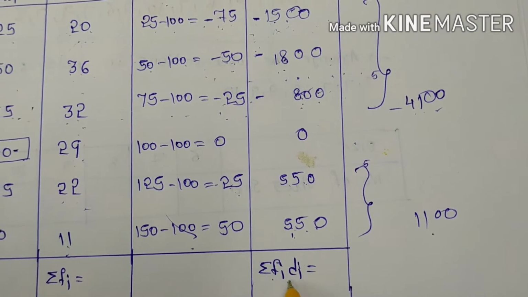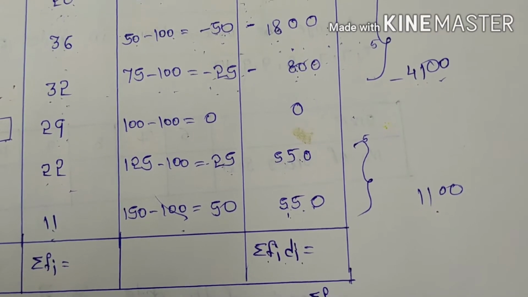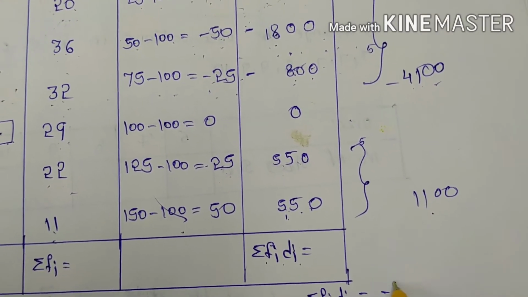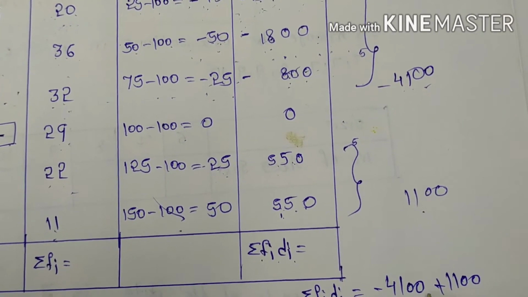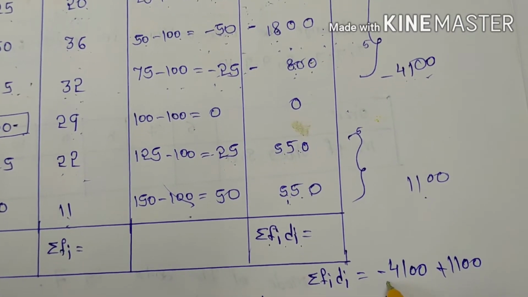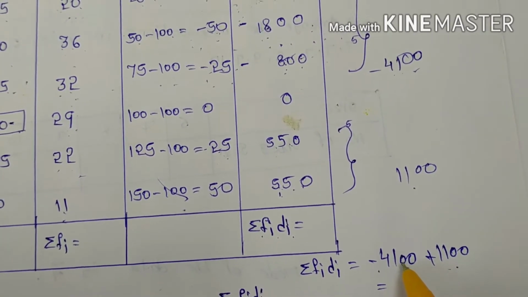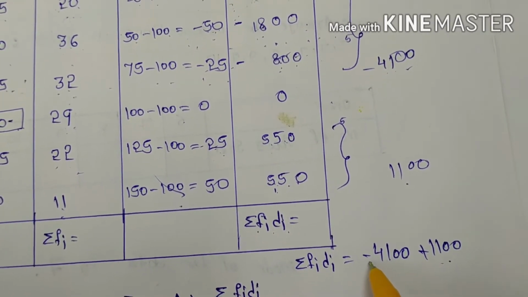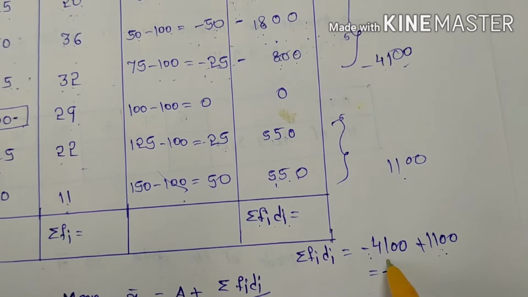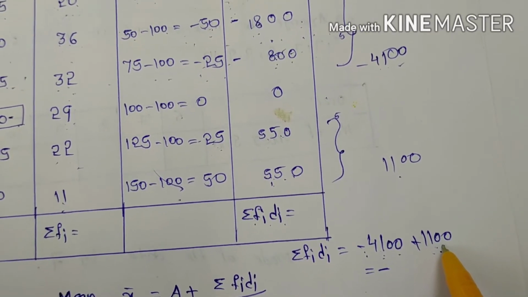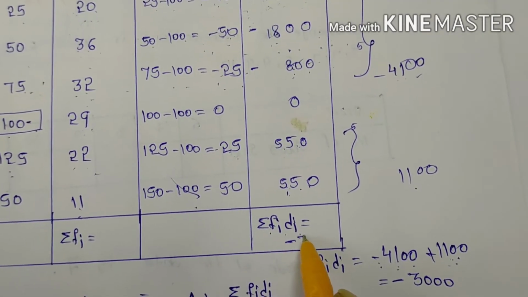Now you can find sigma fi di. I am writing minus 4100 plus 1100. This is the negative value, this is the positive value, so you subtract the smaller from the biggest value, 4100. Since it has the negative symbol, your result also has the negative symbol. 4100 minus 1100, you will get how much? 3000. That means your answer is minus 3000.